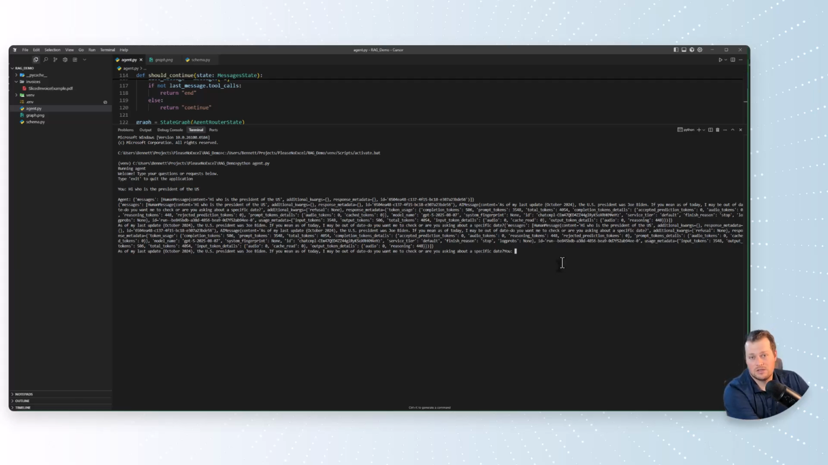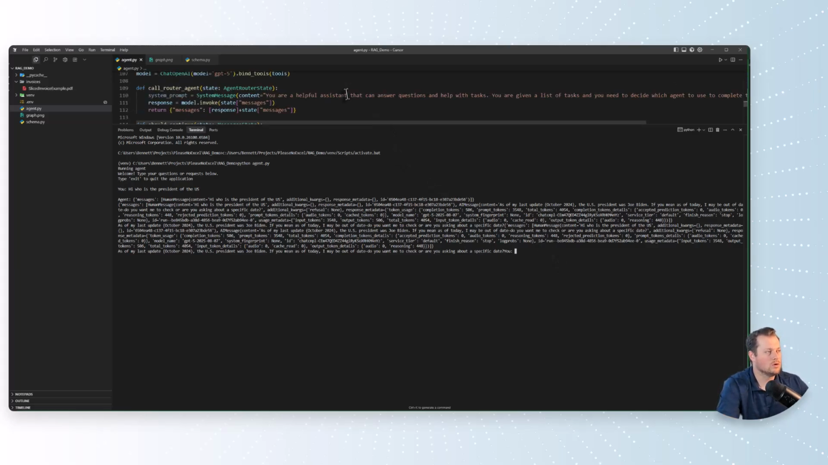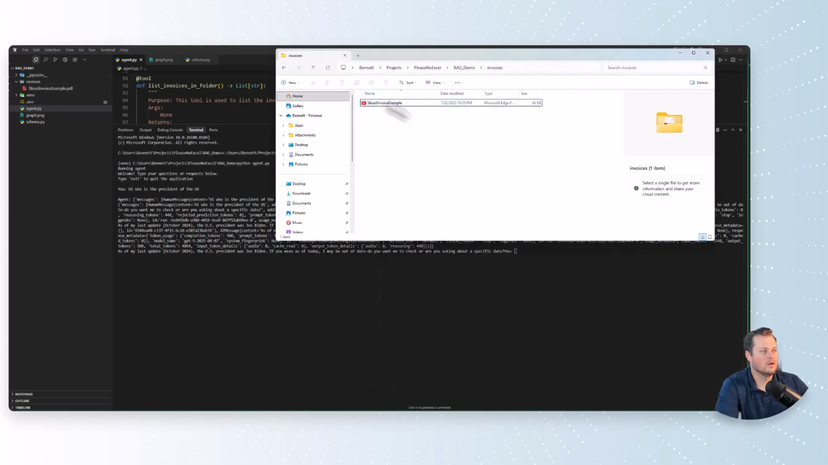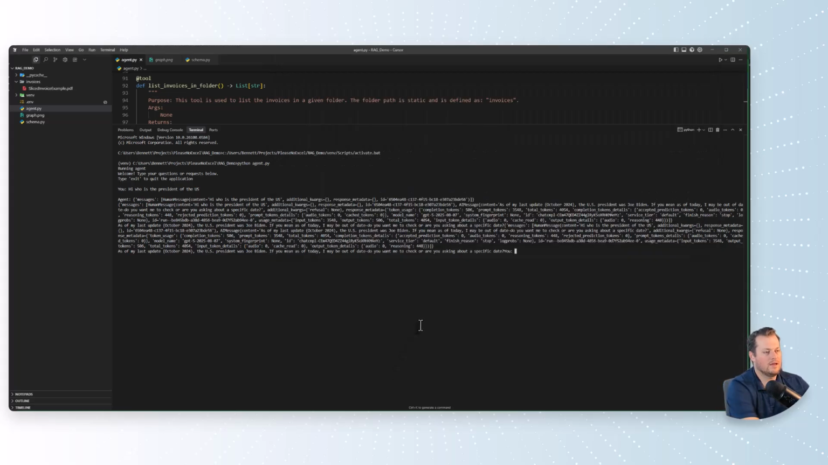But what it does have access to is those tools. So I have a tool that we will use called List Invoices in Folder. I have a folder that I'm looking at, your regular file explorer folder here. And I can say, hey, tell me the files in the invoices folder.